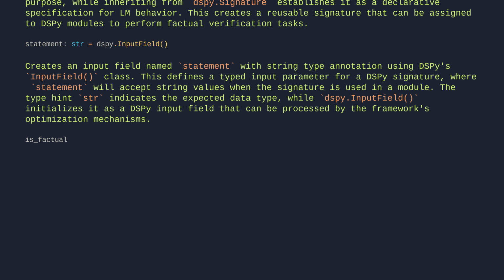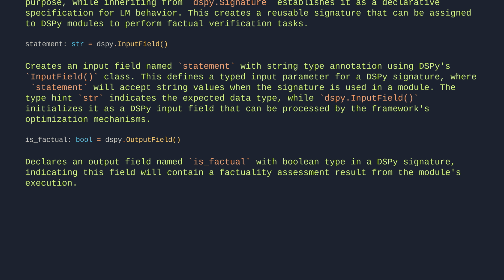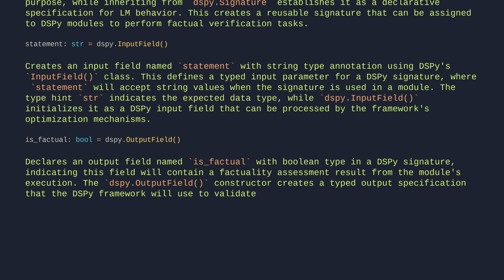is_factual: bool = dspy.OutputField(). Declares an output field named is_factual with Boolean type in a DSPy signature, indicating this field will contain a factuality assessment result from the module's execution. The dspy.OutputField constructor creates a typed output specification that the DSPy framework will use to validate and structure the module's return values.